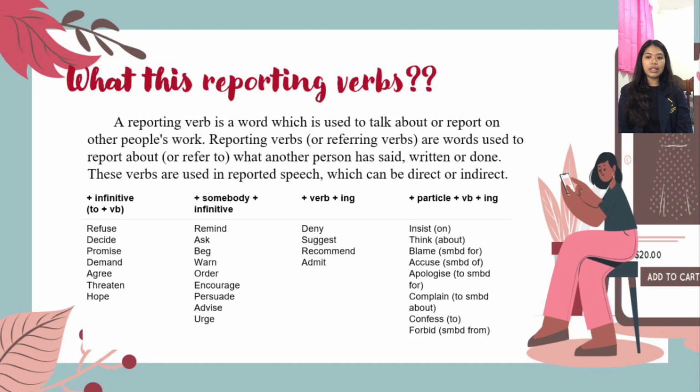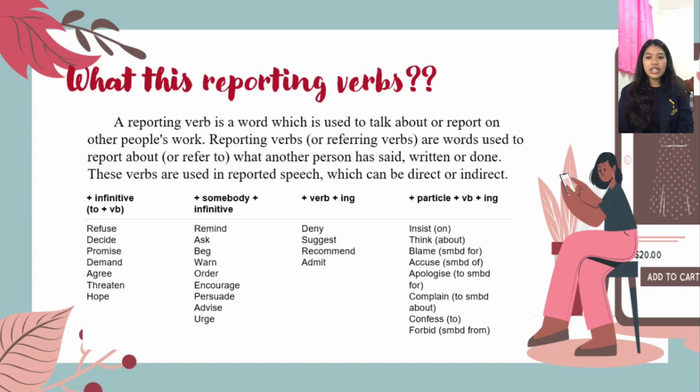For somebody plus infinitive, there are remind, ask, beg, warn, order, etc. For verb plus ing, there are denying, suggesting, recommending and admitting. For preposition plus verb plus ing, there are insist on, think about, blame somebody for, accuse somebody of, apologize to somebody for, complain to somebody about, confess to, and punish somebody for.